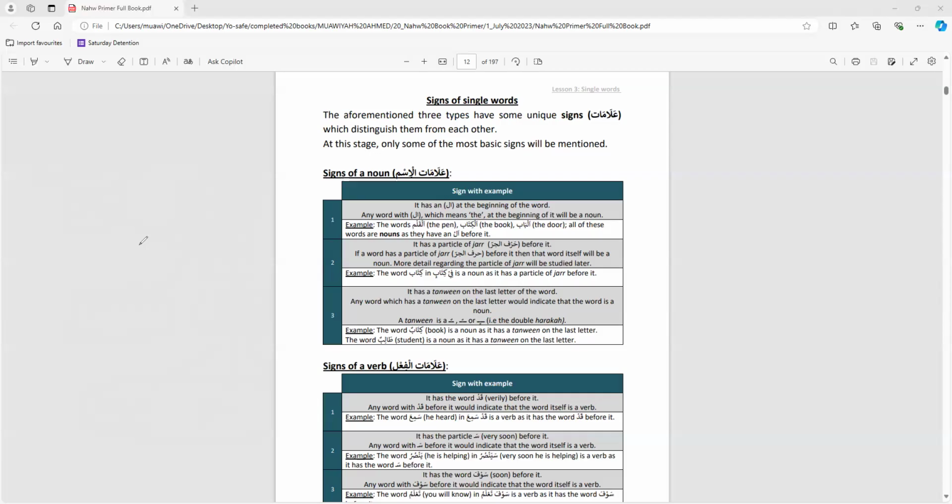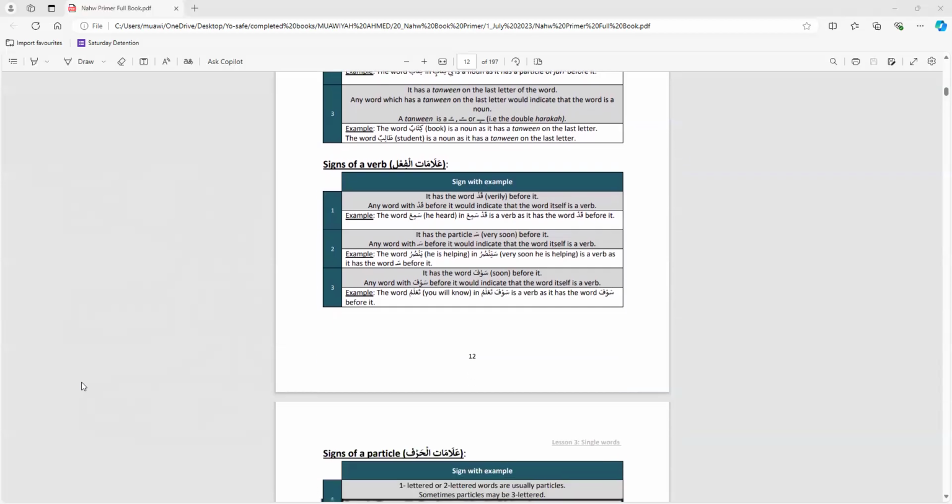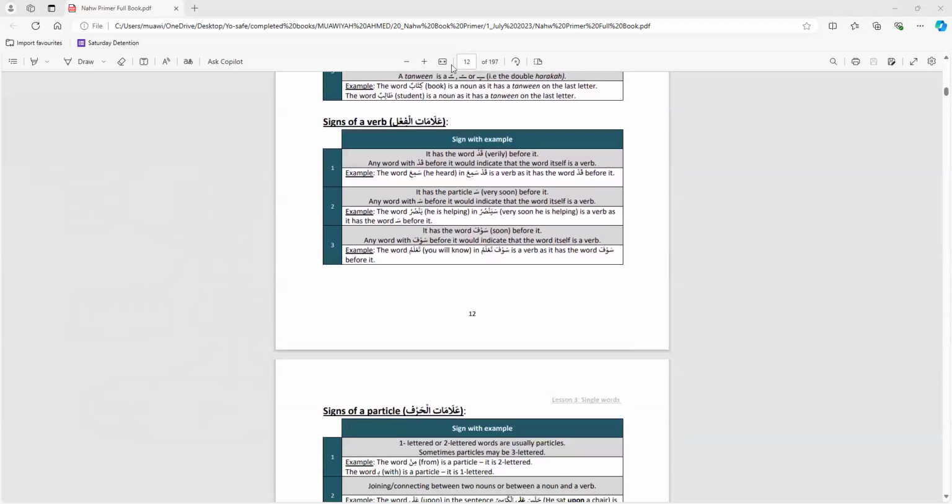Very good, mashallah. May Allah increase your knowledge, may Allah put barakah in knowledge. Very good. Any questions? No questions. Okay, now moving on to alamatul fi'l. Alamatul fi'l, the signs of verbs. So what are the signs of verbs? Again, in the book, it mentions 3 main signs.